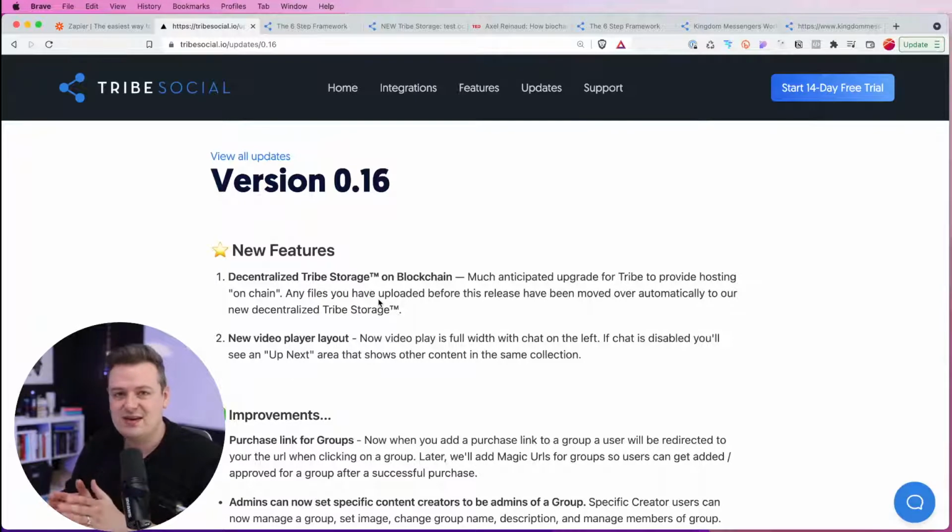So you don't have to do anything. All your content got automatically moved over to the new Storj system. And now anything that you upload in the future is going to this new system as well. So really excited about that.